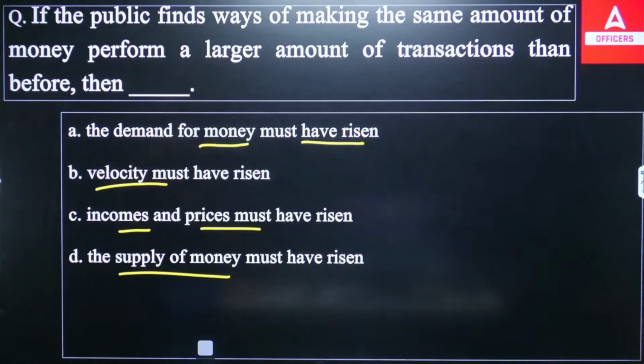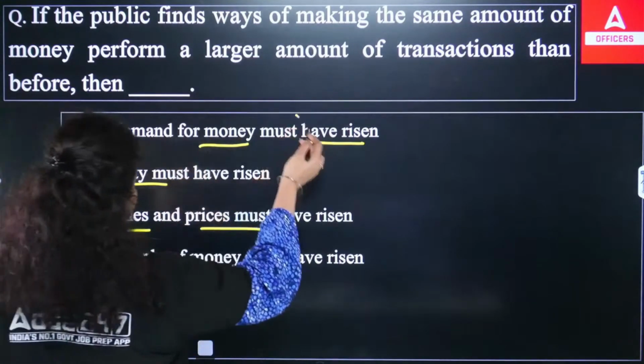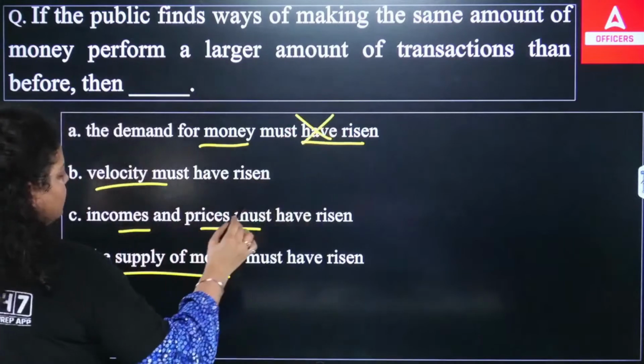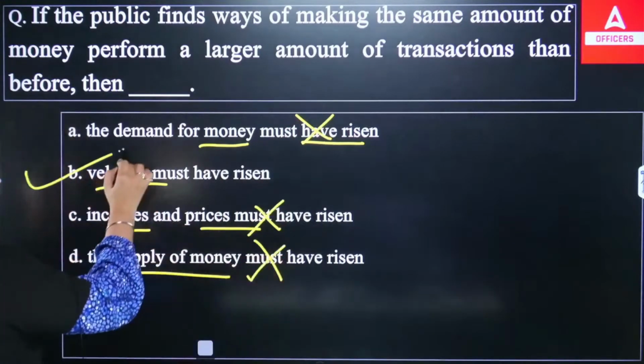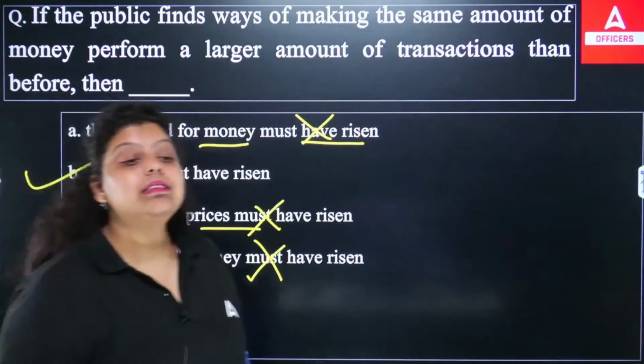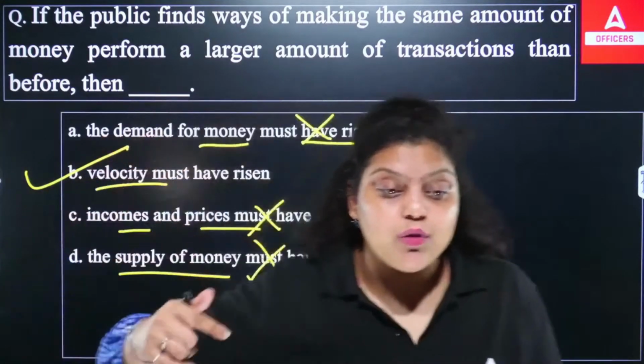Which of the following is right? So it's very obvious, the demand for money has not risen. The income and prices must not have risen. The supply of money must not have risen. The velocity of money has risen. It means that the purchasing power of money increased.